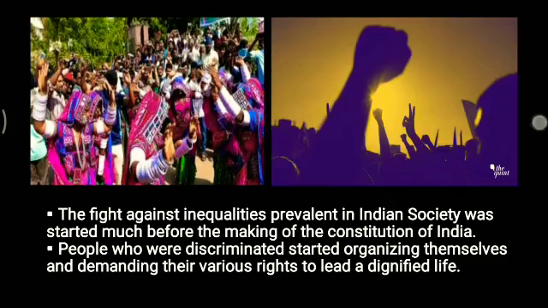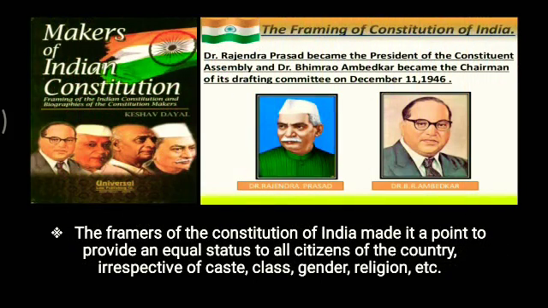In the post-independence period, the framers of the Constitution of India made it a point to provide an equal status to all the citizens of the country, irrespective of their caste, class, gender, religion and other things. The Constitution of India provides various provisions that strive to achieve equality in society.